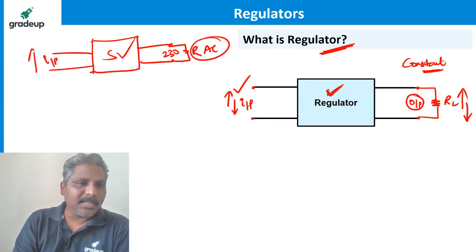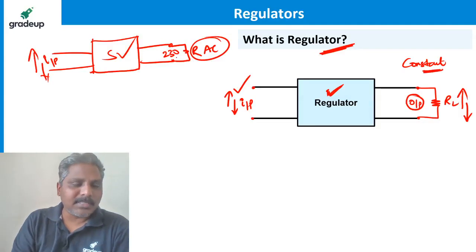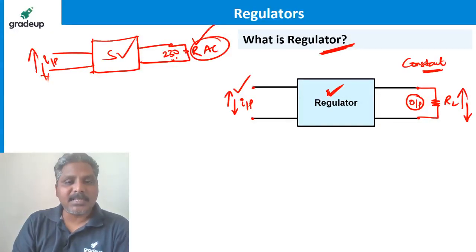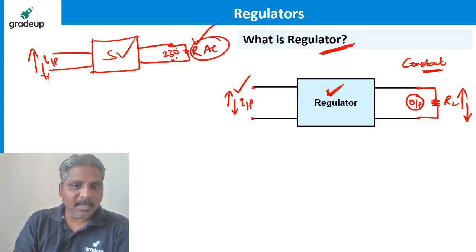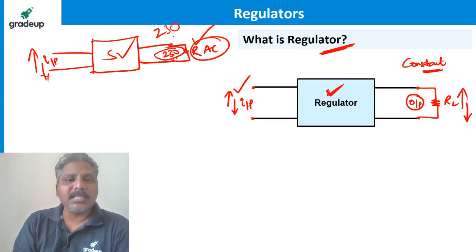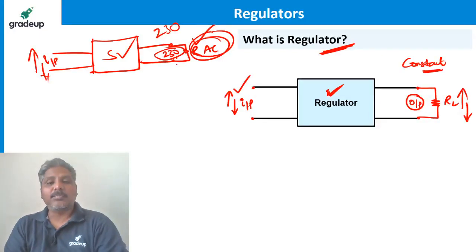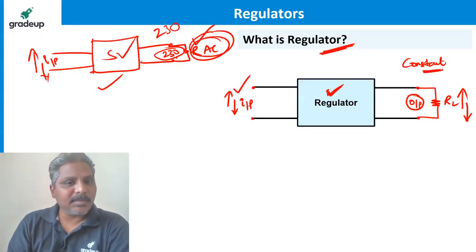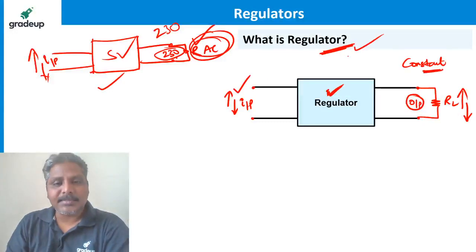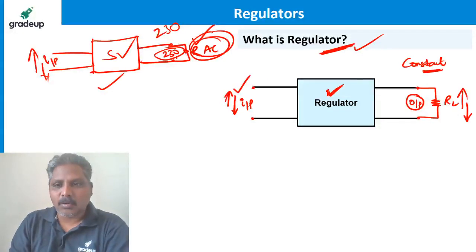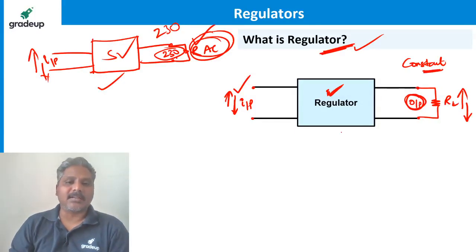So if the input increases or decreases, the output remains constant. Whatever load you connect, a refrigerator, a fan, or a tube light, it always provides 230 volts. That means even with different loads, the output remains the same. That is what a stabilizer does. The same is the case with a regulator: when the input changes or the load changes, the output remains the same. This is the circuit called a regulator.